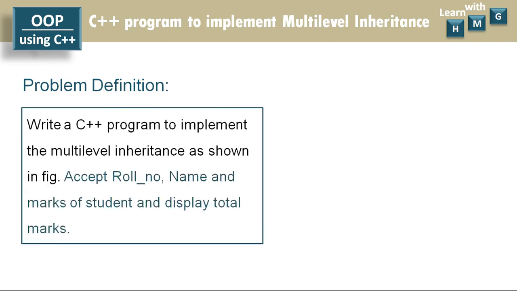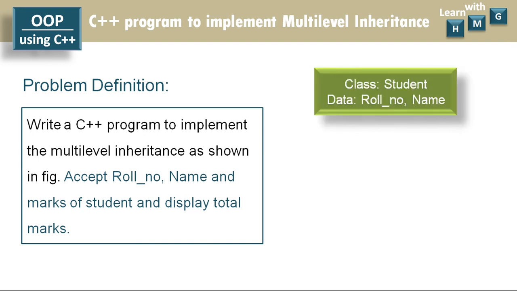This is the problem definition. Write a C++ program to implement multi-level inheritance as shown in figure. Accept roll number, name and marks of student and display the total marks along with the information or data of student. So there is one base class.